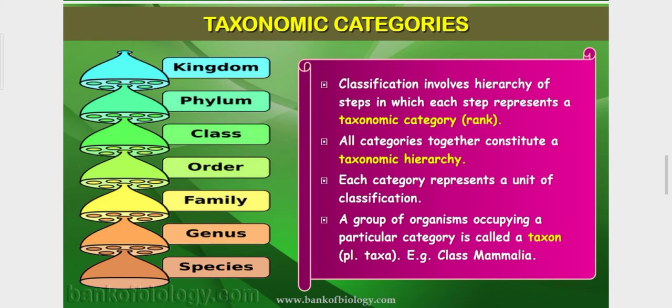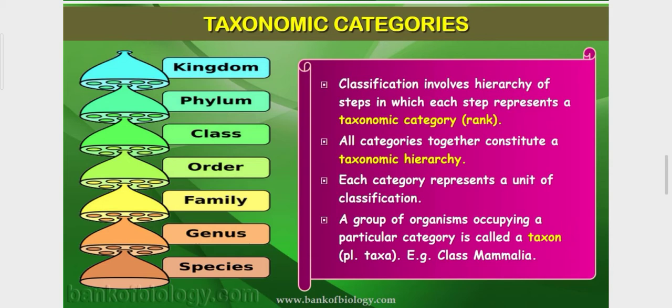Classification involves a taxonomic category and rank, and all categories constitute a taxonomic hierarchy. Each category represents a unit of classification. Each category, like species, genus, family, class, order, represents a unique unit of classification. And a group of organisms occupying a particular category is called a taxon.